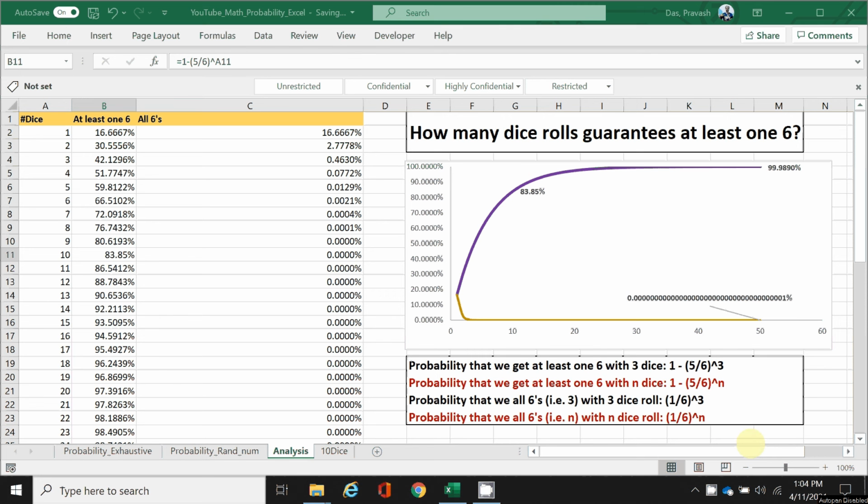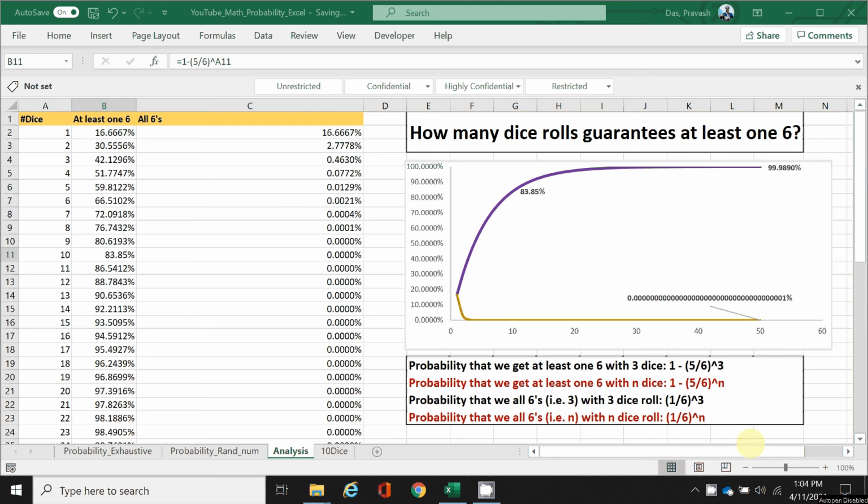Quick recap of the previous video. We discussed the probability of getting at least one 6 when we roll 3 dice. We got the answer 91 by 216, which was 42.13%. We established it experimentally as well using the RAND function in Excel. By the way, RAND generates pseudo random numbers between 0 and 1. Why pseudo random, not pure random? Well, that's a topic for another day.